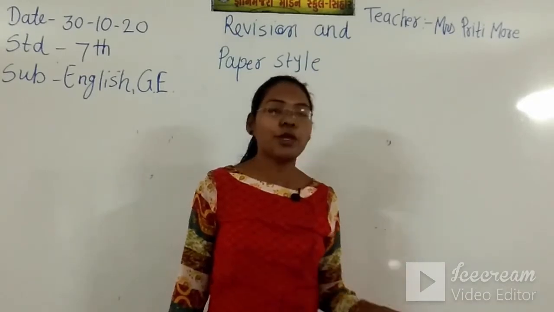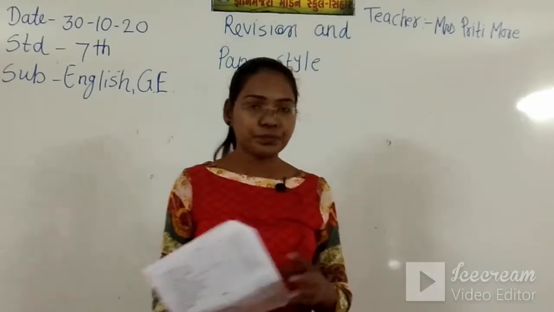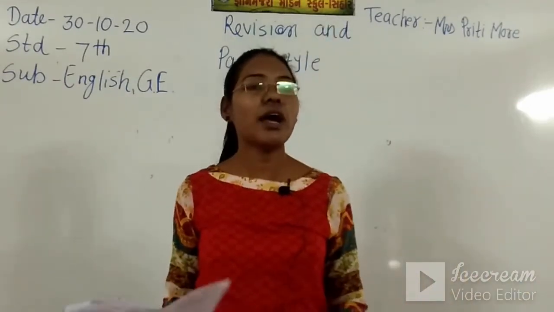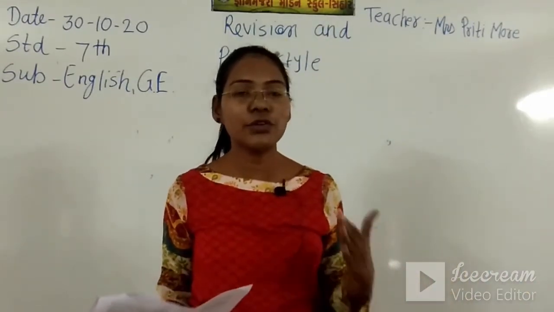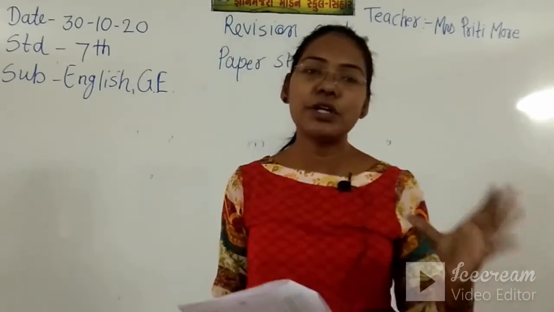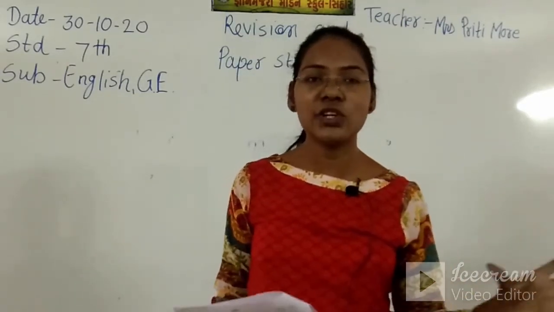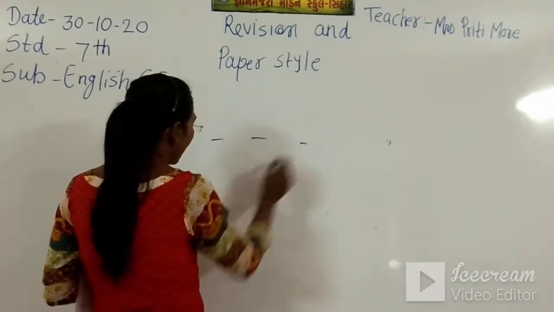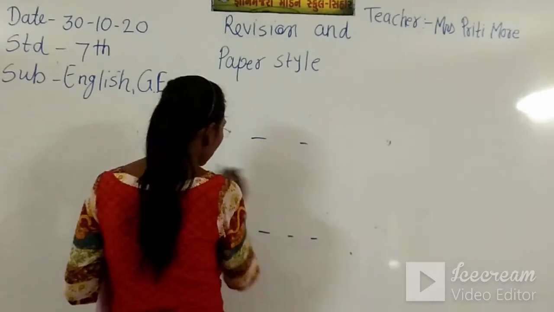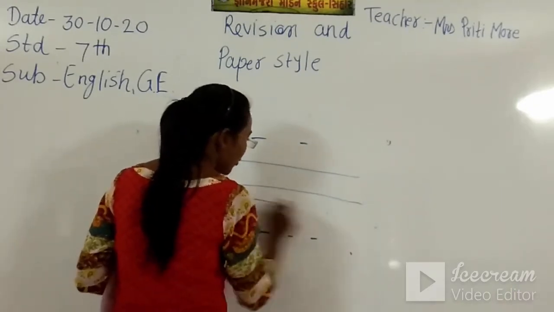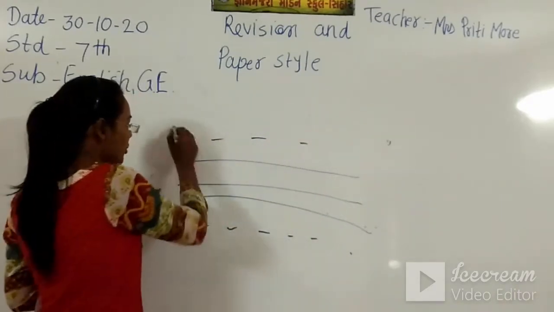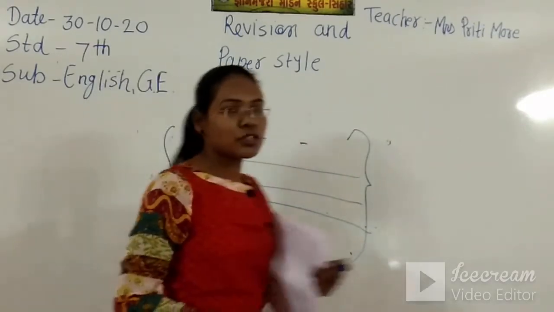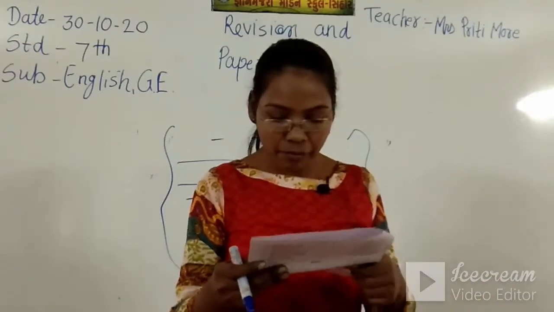Now complete the poem is there. The poem Squirrel is there and some other poems are there. You have to refer to the poem. Any particular stanza will be there in your exam. Only the first line and the last line will be given. You have to write the missing lines, then only the stanza will be completed. This will be for 3 marks.